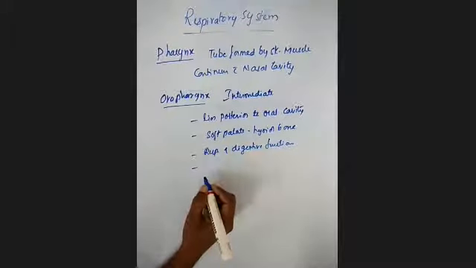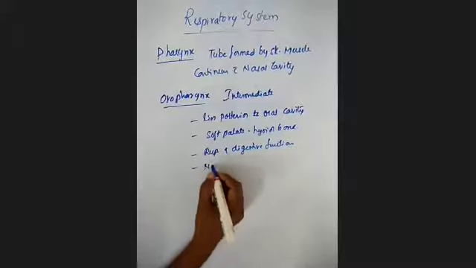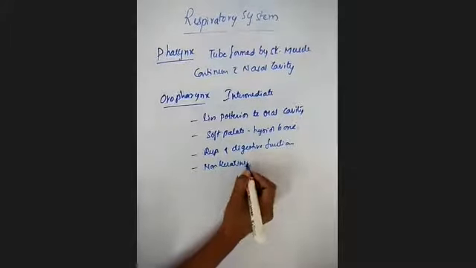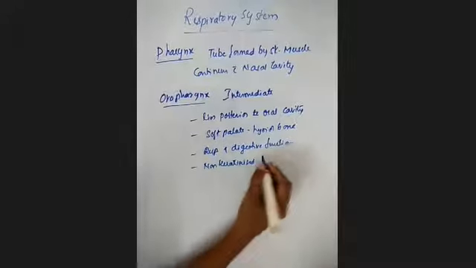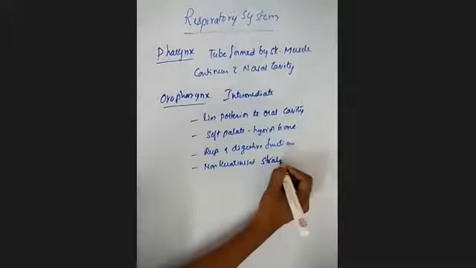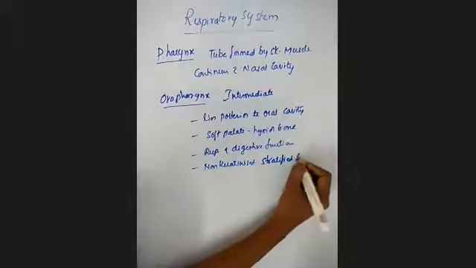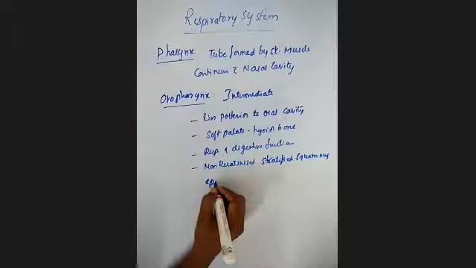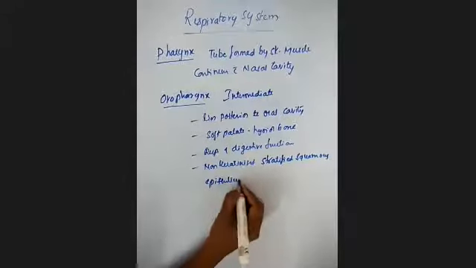It is lined with non-keratinized stratified squamous epithelium. So this is the oropharynx, the intermediate or middle part of the pharynx.